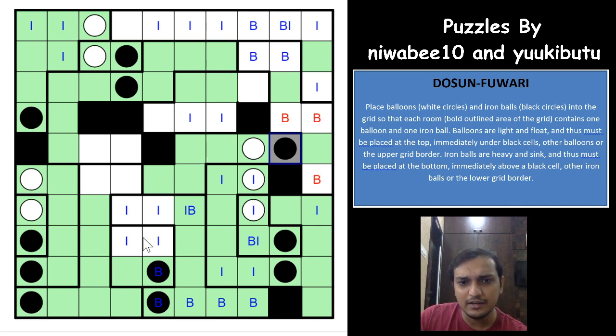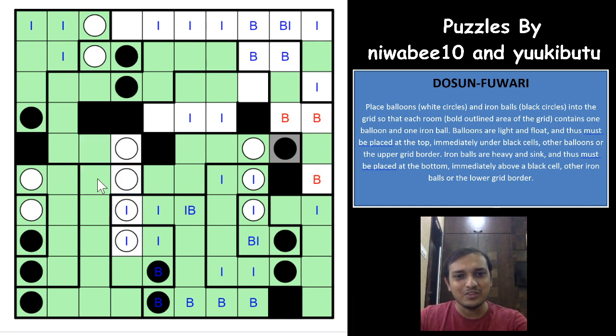You need a balloon here, right? This cannot be a balloon, which means this also would have to be balloon, this also would have to be balloon, which means this is balloon, this is balloon, this is balloon, and this is balloon. Awesome. So we completed this region as well. That's nice, really nice. Okay, so none of these can be iron balls now, and this cannot be an iron ball.